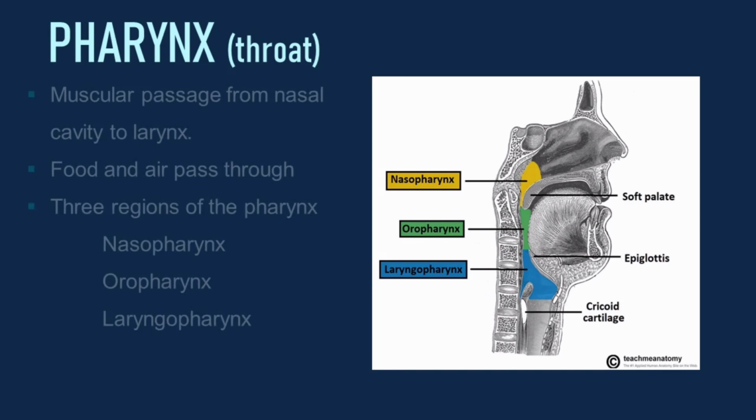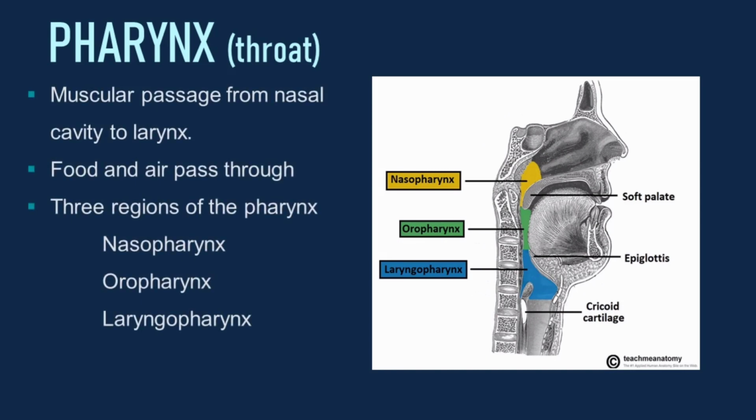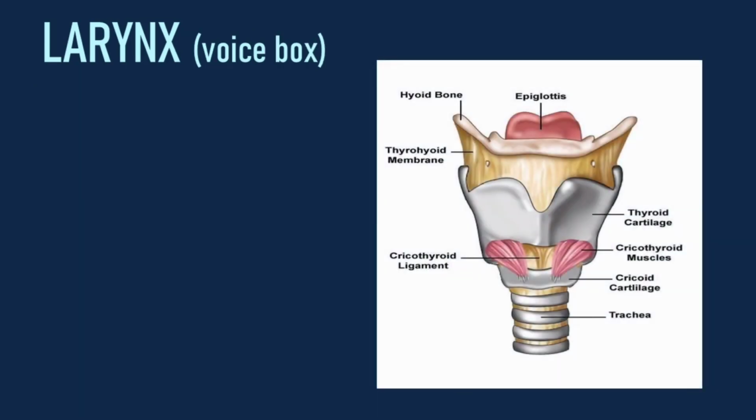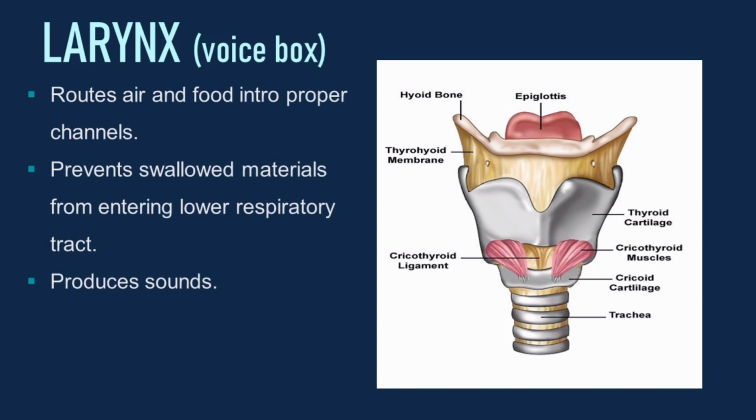Next is the pharynx, also called the throat. Pharynx is a muscular passage from the nasal cavity to the larynx. It is where the food and air pass through. Pharynx is divided into 3 regions, which are the nasopharynx, oropharynx, and laryngopharynx. The next organ is the larynx, or the voice box. It routes the air and food into proper channels. It is also the one that prevents swallowed materials from entering the lower respiratory tract, and it is responsible for producing sounds.